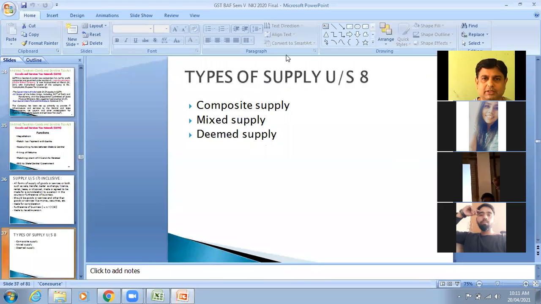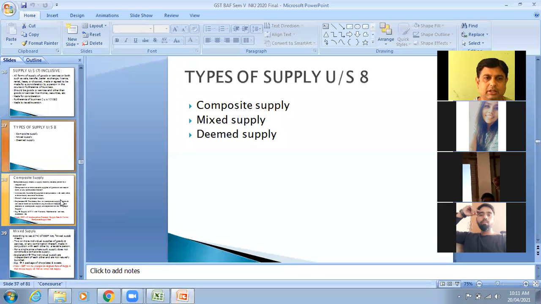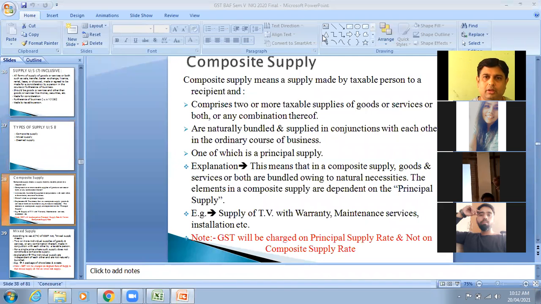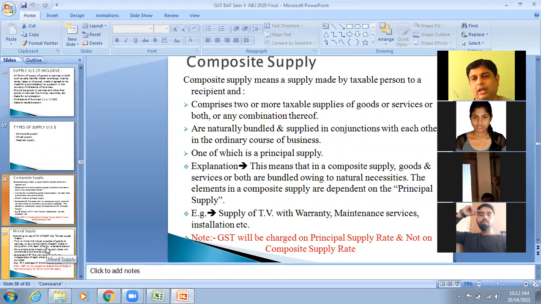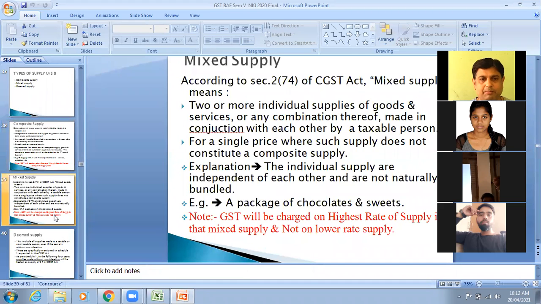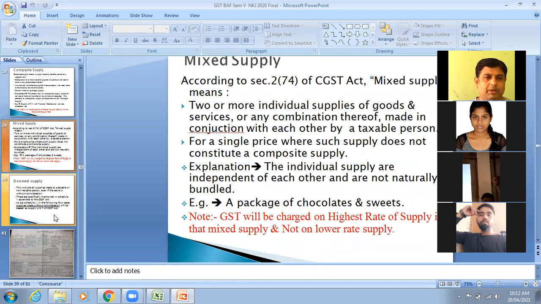Just now we have discussed section 8, which talks about composite supply and mixed supply. Then we have seen them separately. So how the composite supply will be taken and what rate will be applicable: it will be the principal supply rate. For mixed supply, the highest rate will be applicable.